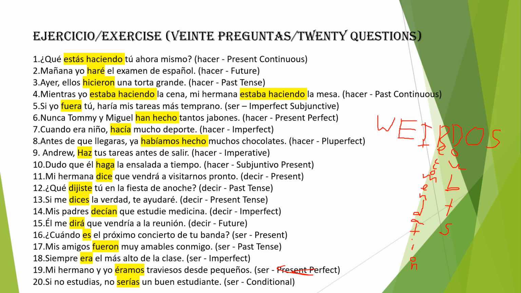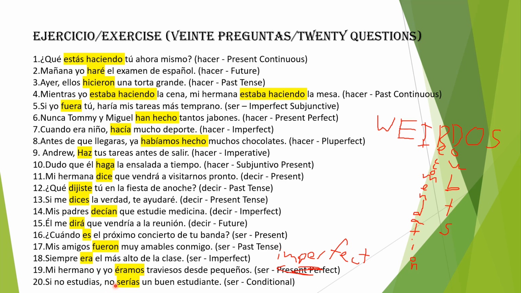Hold on. I'm very sorry about that. Mi hermano y yo éramos traviesos desde pequeños. Alright, this is a habitual action in the past. This uses the imperfect and not the present perfect. That was a mistake. Sorry about that.